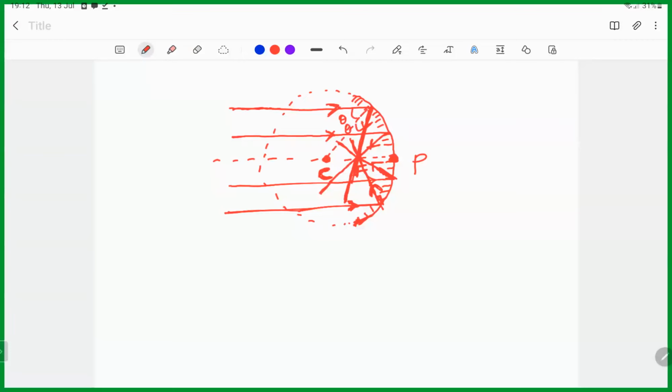From the center of the spherical mirror to the surface at which the reflection is happening, the point of incidence, that is the normal ray.